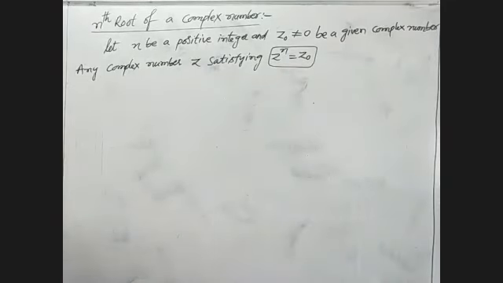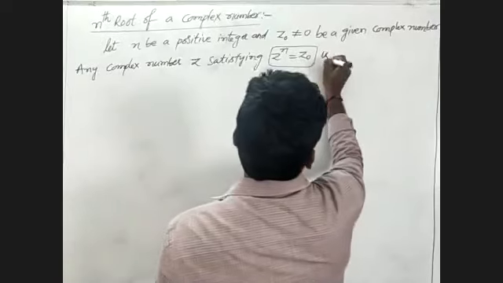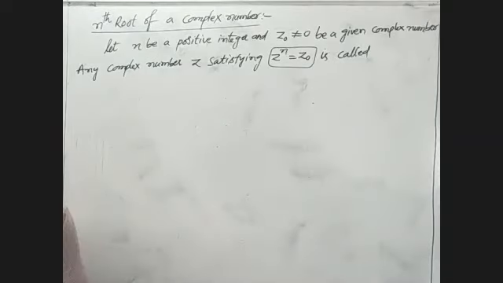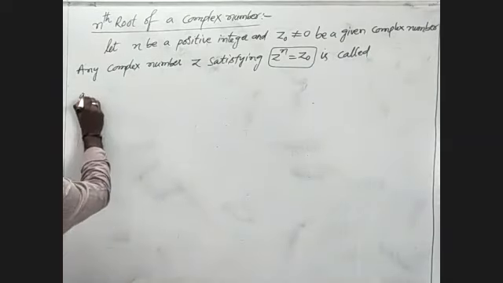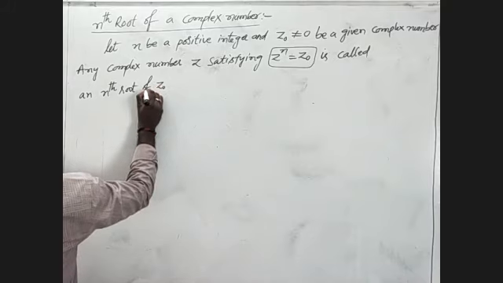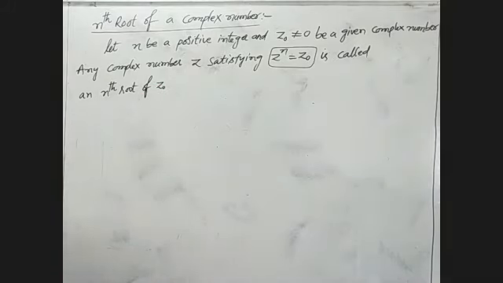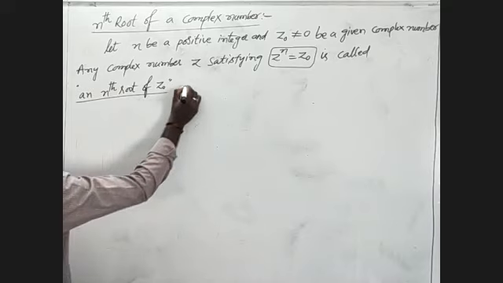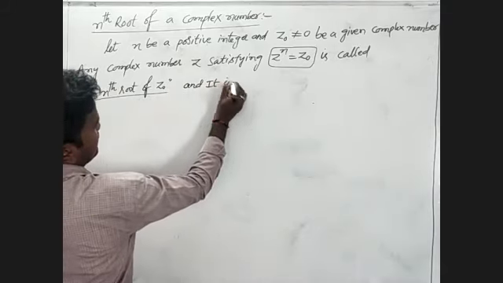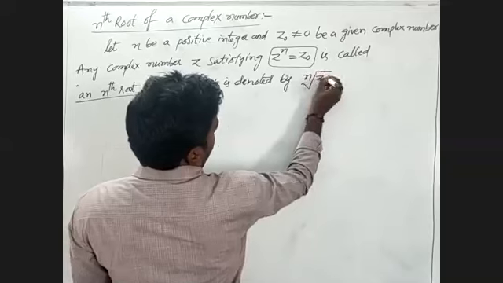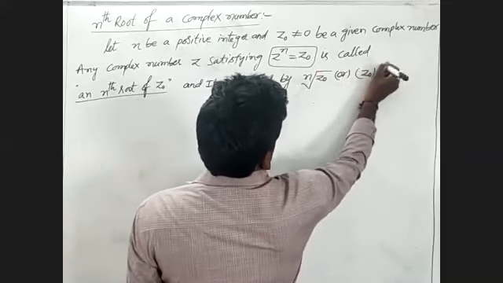Any complex number z satisfying z power n equal to z0 is called an nth root of z0, and it is denoted by nth root of z0, or also written as z0 whole power 1 by n.